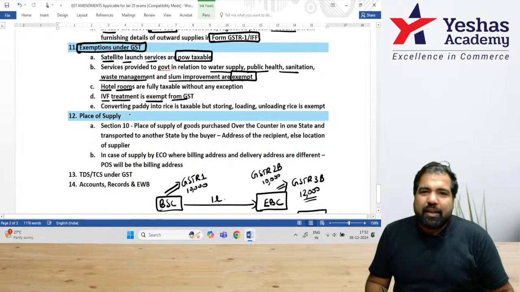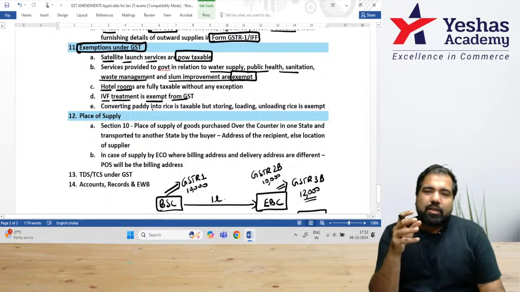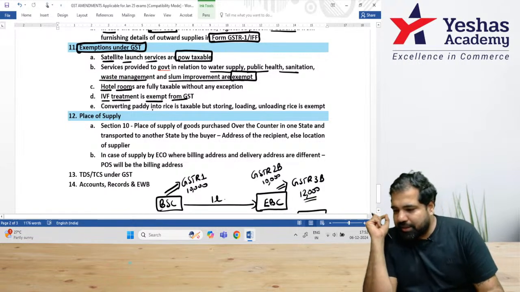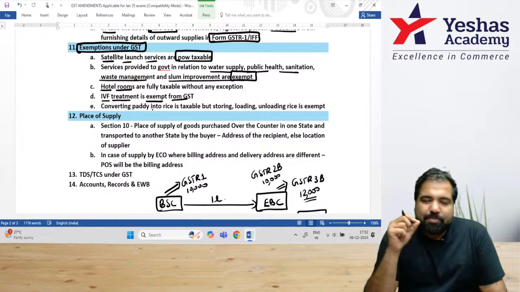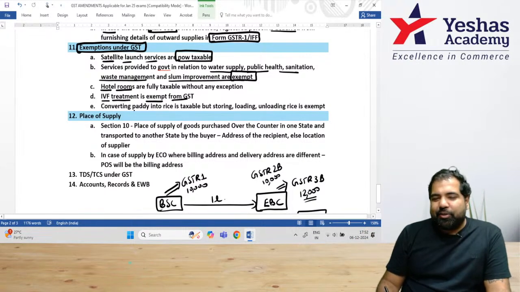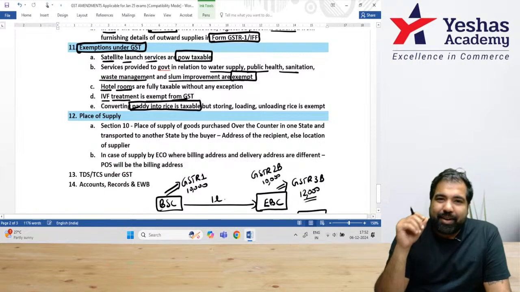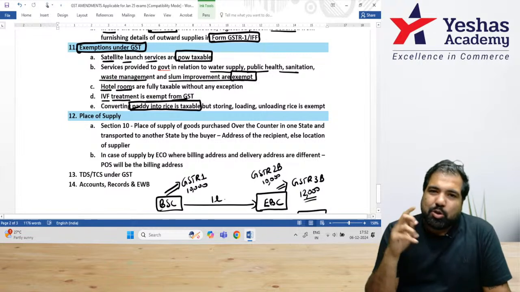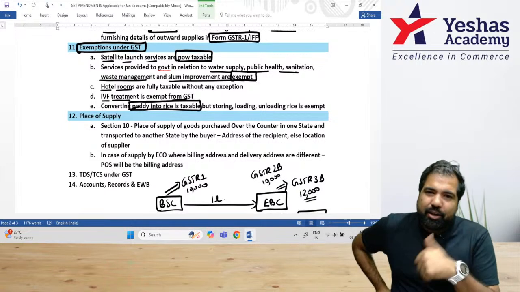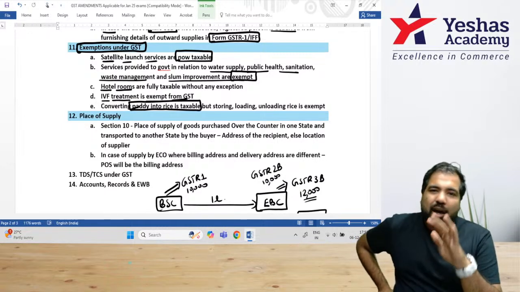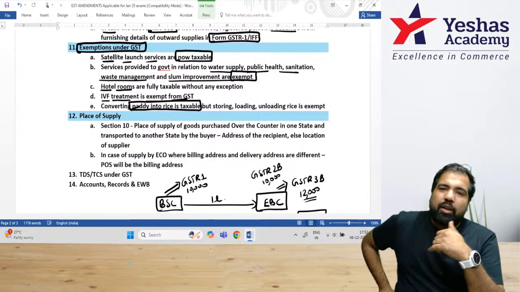The next one, guys, South India particularly loves its rice, but rice is not grown as rice. It is first grown as paddy, then converted into rice. So this conversion of paddy into rice, if someone is doing, then they will have to charge GST because they're changing the main character. Yes, difficult to digest, but you have to understand this well. So in the exam, if they say converting paddy into rice, this is a supply of service, will there be GST on that? Yes.